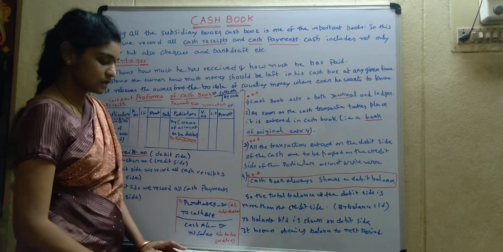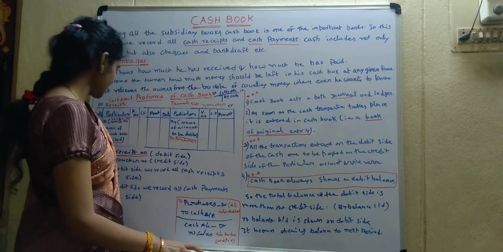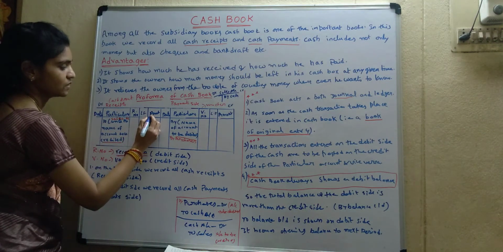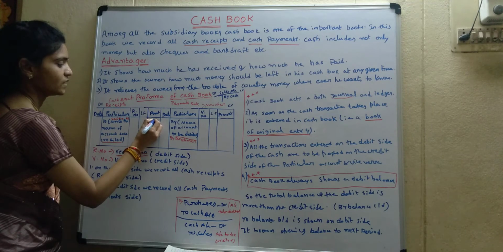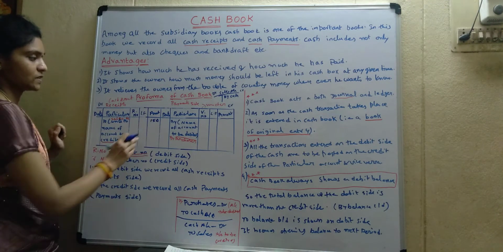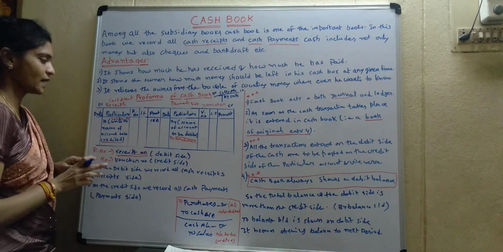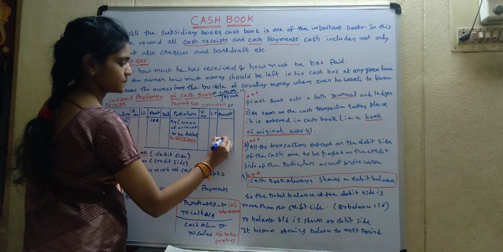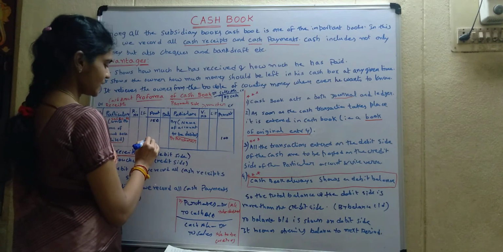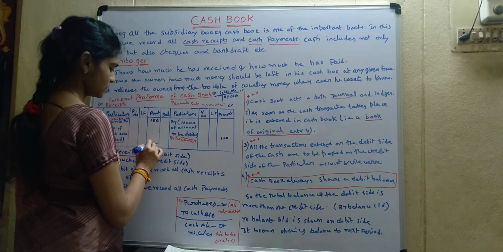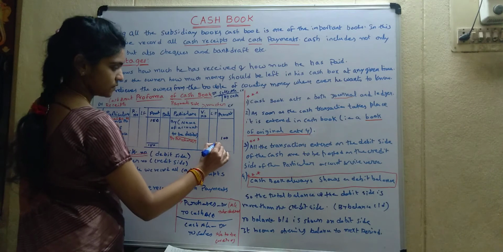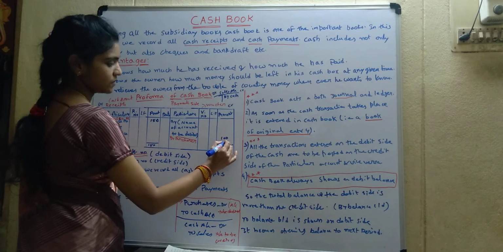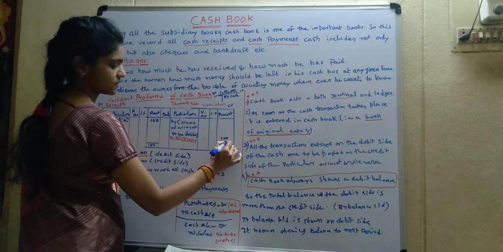For example, if we have 150 in our hand and we made purchases of 100, then the remaining amount is 50.